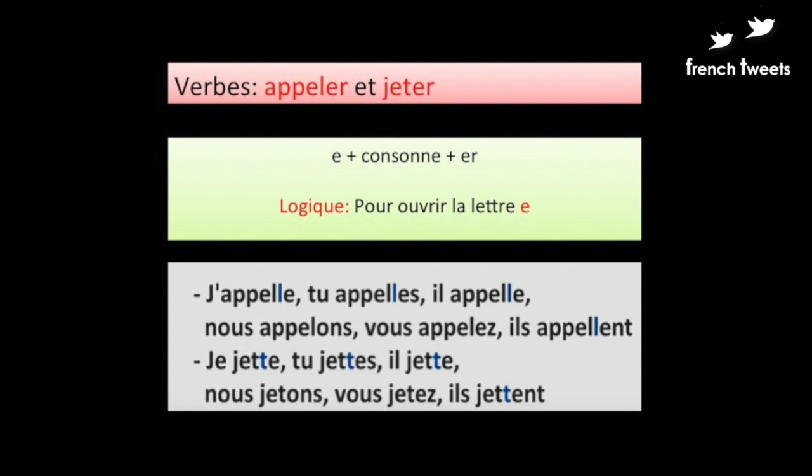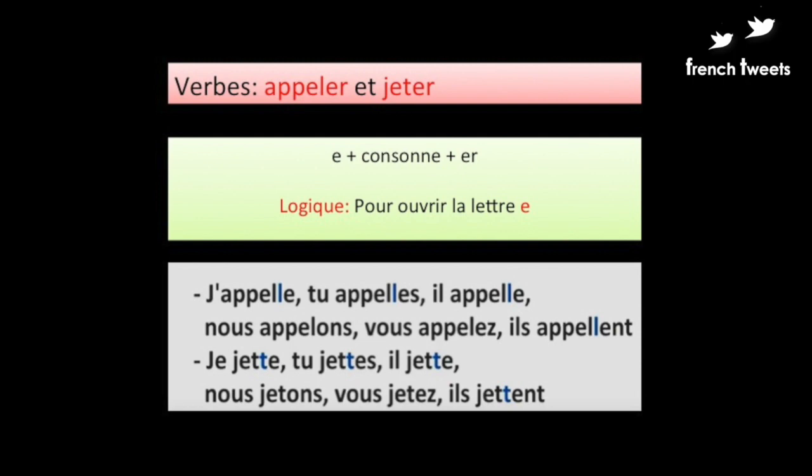And the reason behind it is that the e which appears before the consonant needs to open up in order to pronounce it right. Now, this happens with all the subject pronouns except for nous and vous. So nous and vous follow the regular er ending pattern of conjugation.